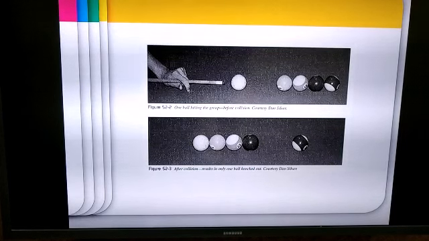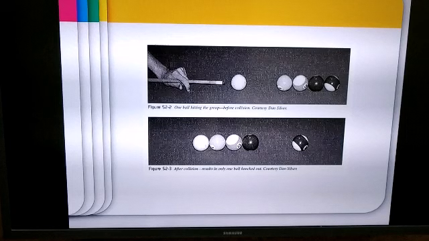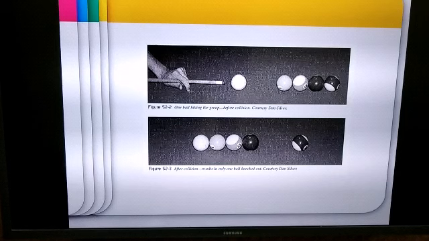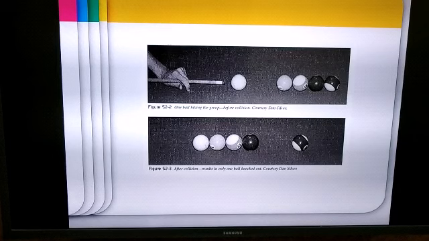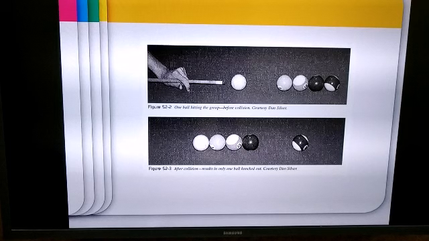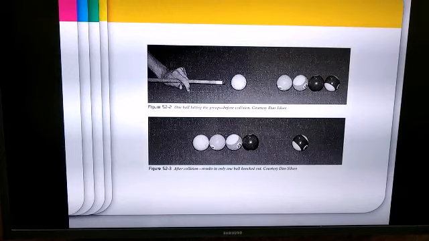Now when it starts moving towards the four balls, see what has happened is the moving ball collides with the stationary ball. And what has happened is the momentum has been passed from this moving ball to the first stationary ball, from the first stationary ball to the second stationary ball, from the second stationary ball to the third stationary ball, and finally what has happened? The fourth ball is set in motion. That means the momentum which was lost by the moving ball is transferred to the ball which is now set in motion. Okay. So momentum is conserved in this example.